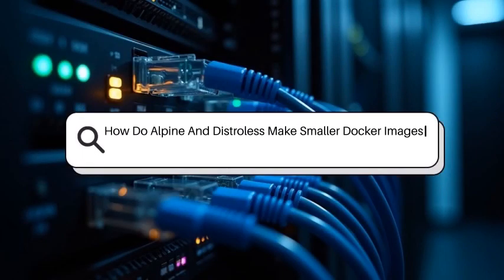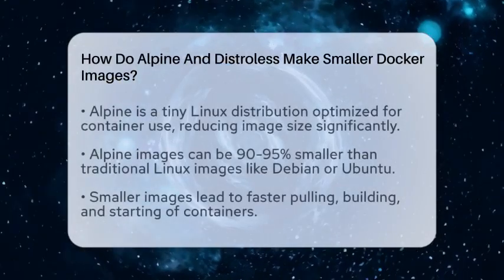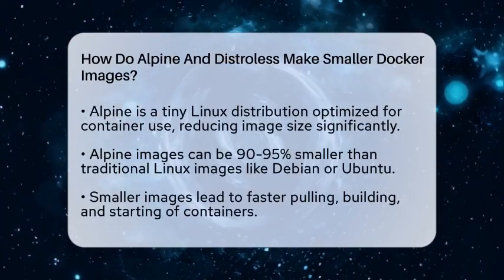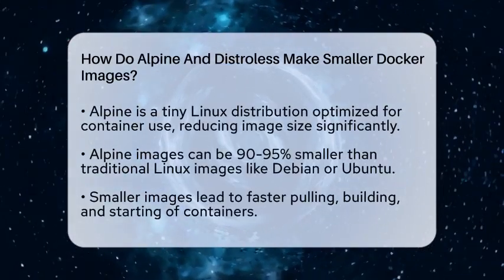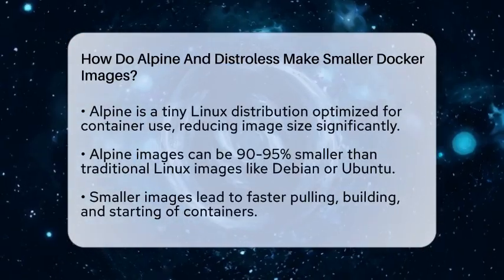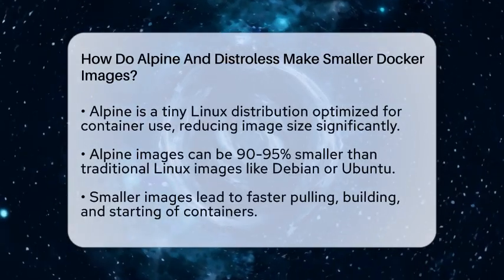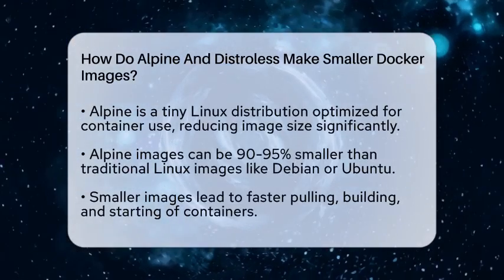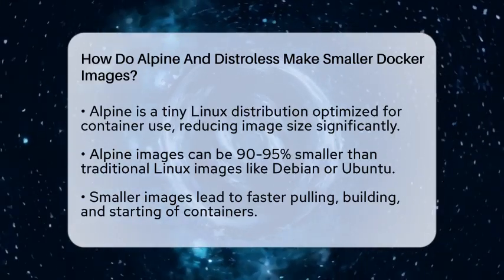How do Alpine and Distroless make smaller Docker images? Imagine shrinking a bulky suitcase into a tiny, lightweight bag that still holds everything you need. That's what Alpine and Distroless do for Docker images. They trim down the size so your applications can run faster and more securely.